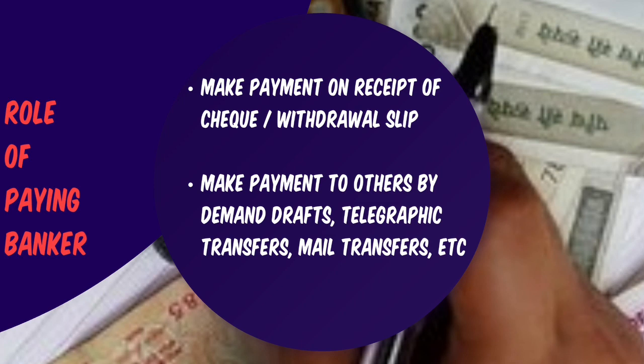Suppose there is a pre-arrangement between the bank and the customer, such as an overdraft facility, then even if there are insufficient funds in the account of the customer, the bank can still arrange to pay the money. But apart from that, the bank has to consider this very important point, which is sufficiency of funds in the account of the customer.